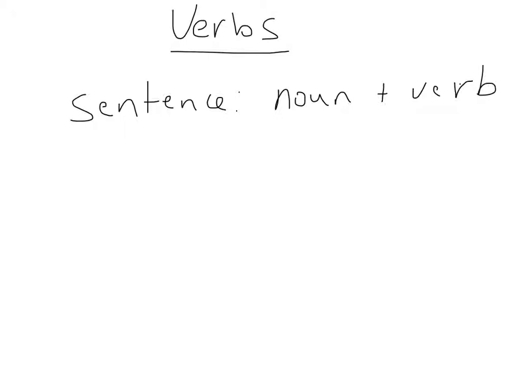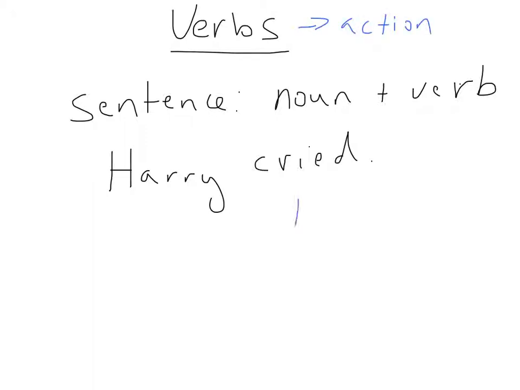So for example, I could say, Harry, it's a man's name, cried. Remember, verbs mean action. The action is crying, or he cried in the past tense. And Harry's obviously a noun. This is a person. Since he cried, that's a complete sentence. It forms a complete thought. And so that's what makes a sentence. It's important to remember that a noun and a verb has to be in every sentence. So let's look at verbs more closely now.